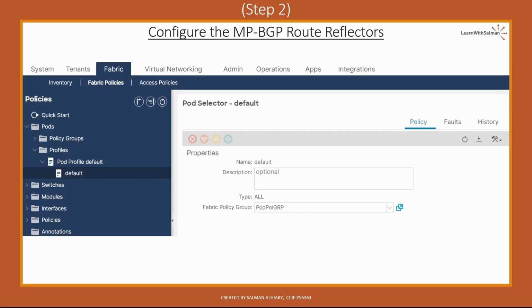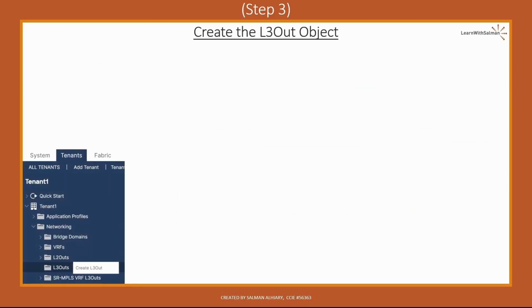Then we apply the pod policy group to the pod profile. To do that, go to Fabric, Fabric Policies, Pods, Profiles, Pod Profile Default. Then from the pod selector, use the previously created pod policy group. And that's it. Step number 3, create the L3Out object.